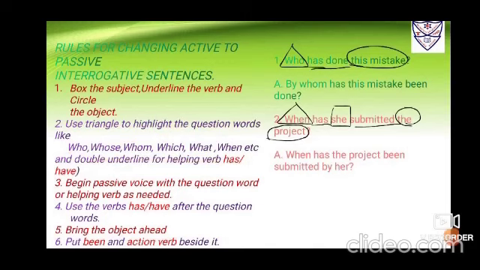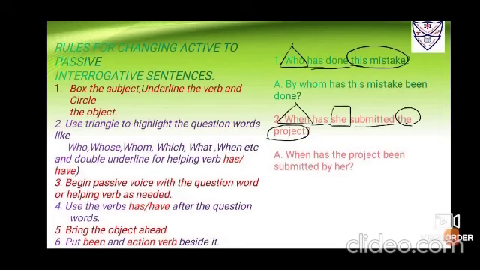Number 3. Because it is an interrogative statement, we have to begin the passive voice either with WH or with has or have. Now use the verbs. If it is WH, has or have will be used immediately after WH. Then bring the object ahead. Then BW and been, and the action verb beside it. Fourth step, that is what we used to follow, is to bring the BY ahead, and then bring the subject at the end.